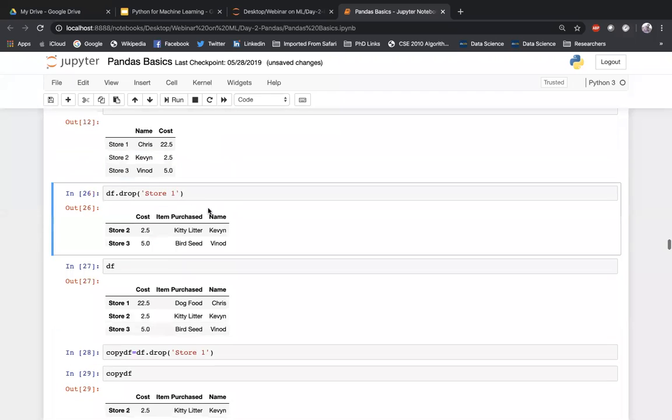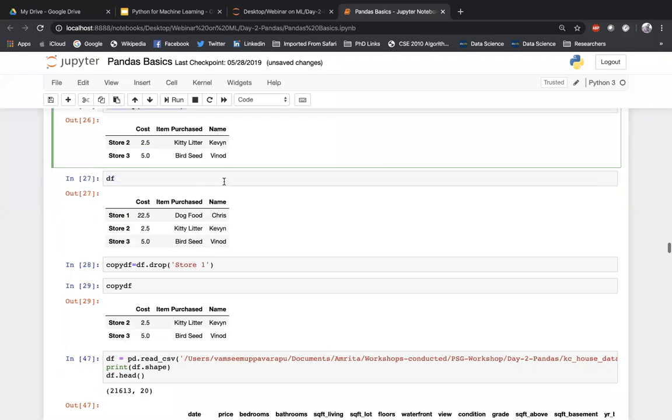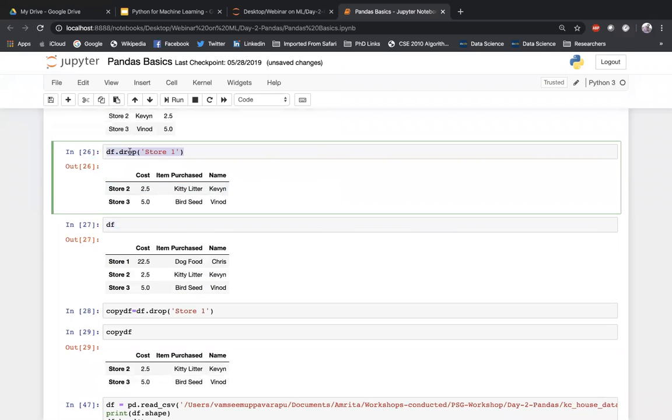Now, when you want to drop a particular column, you can also do this. Just like how you drop a table or a column in SQL databases, you can drop a column here. So df.drop of store one will drop it. But please understand again the same thing: df.drop of store one is not getting reassigned to df. So it just drops store one and shows you the result, but it is not actually modifying the original data frame.